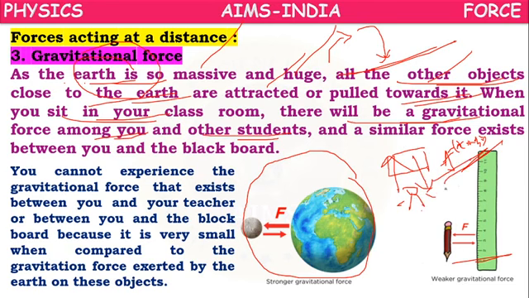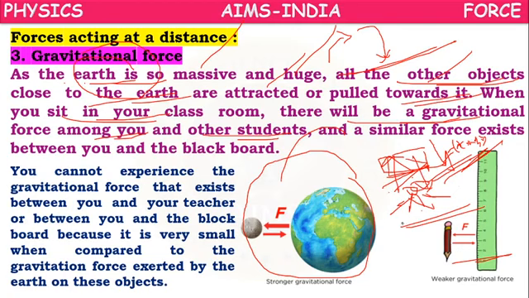We cannot say the attraction force is not there. We have to say that between the blackboard and you, an attraction force is there, but compared to the earth it is negligible, very, very small. That's why you cannot observe it.